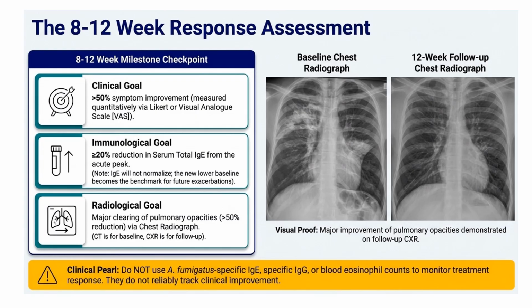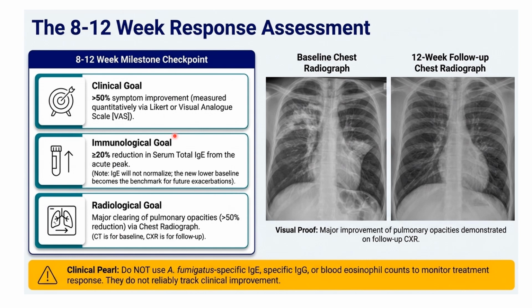So how can we assess the response? That is very, very important. Assess the patient's response at 8 to 12 weeks. That is a milestone checkpoint. So what are the things we have to check in the response? Usually we check at 12 weeks. First, clinical goals: we assess the patient with the visual analog scale, with more than 50% of the symptoms improved.